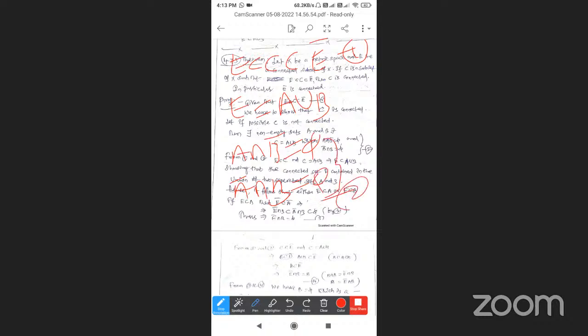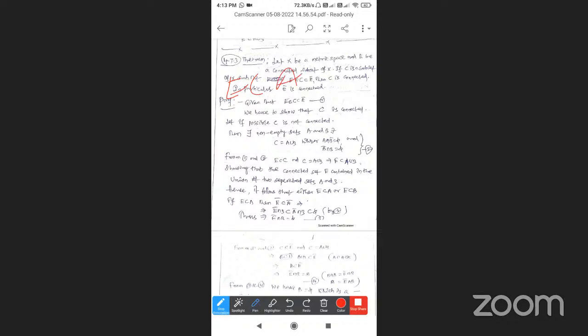So E is a subset of C, that is, E is a subset of A union B. This shows the connected set E is contained in the union of two separated sets A and B. Hence it follows that either E is a subset of A or E is a subset of B.